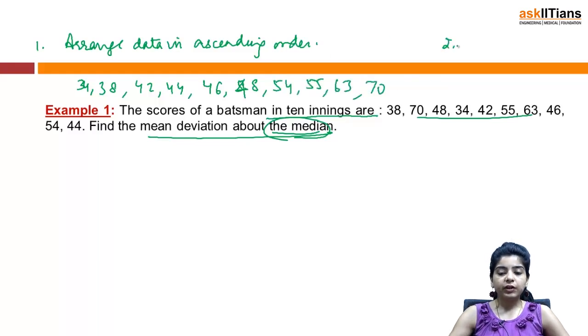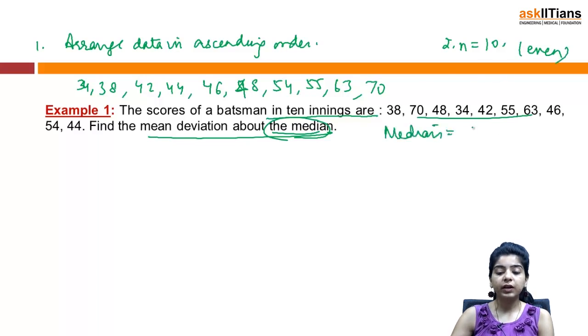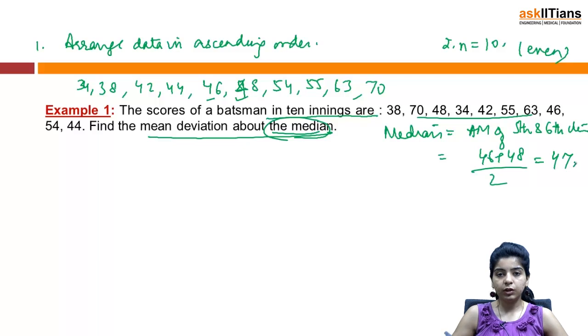Second step is find your n, that in this case is 10, which is even, and so your median is the arithmetic mean of the 5th and 6th items. So your 5th item is 46 and 6th is 48. So 46 plus 48 by 2, that means 47. You get your median as 47.